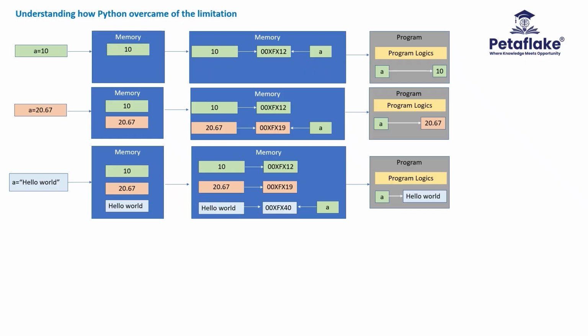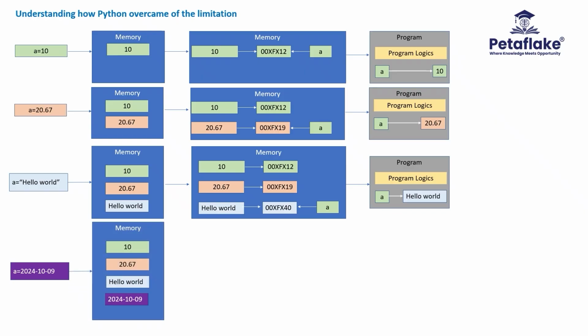Similarly, let's say we have assigned a new value 2024-10-09 to the variable a. What happens? Python automatically detects the data type of the value 2024-10-09 as date data type. A new memory location is allocated with sufficient storage to store the date value 2024-10-09.